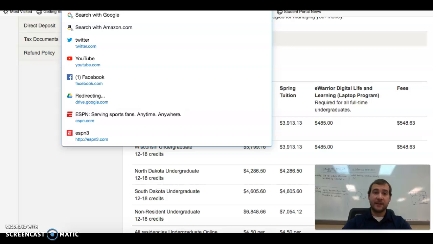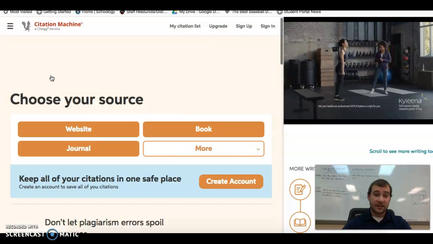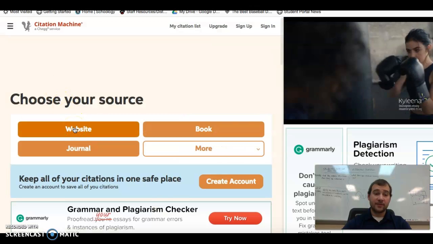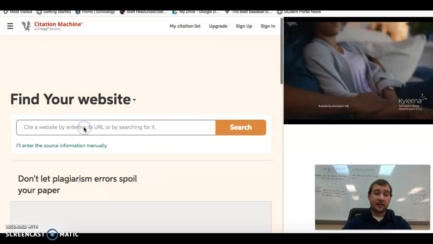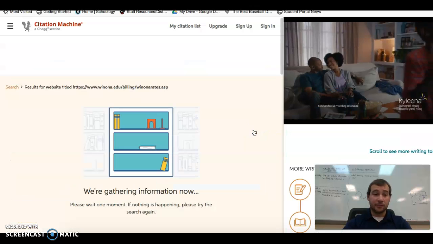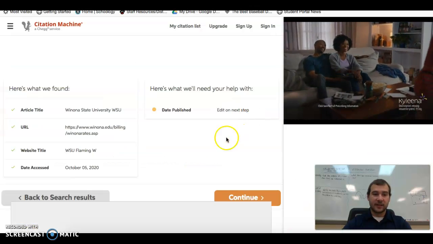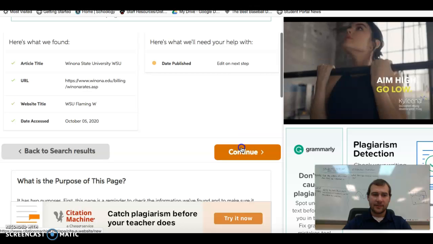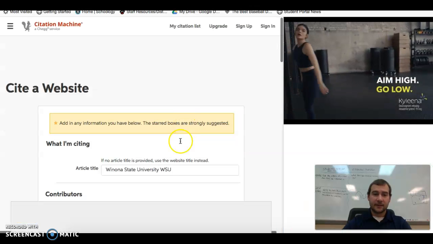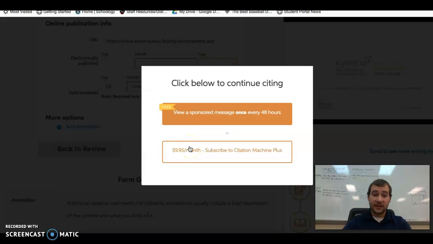So again, copy. Go to the citation machine, create citation. Again, we're using a website, so I want to click that. And again, guys, as you can see, it's rather simple, especially if we have websites, that makes it that much easier. So we'll cite that one again. Yep, all the information looks fine to me. I'm not going to add anything. Don't need to. Complete citation.